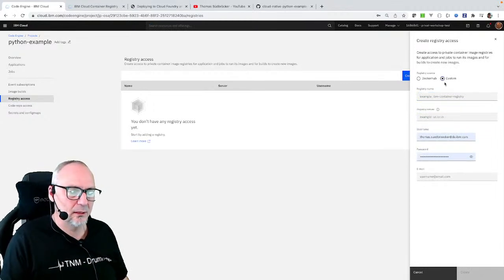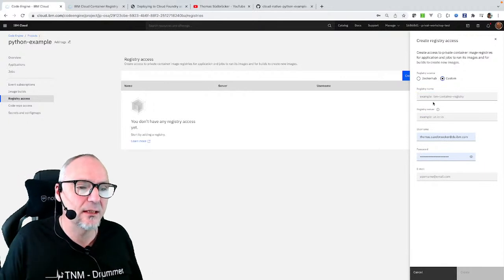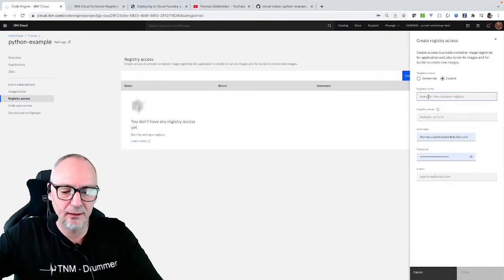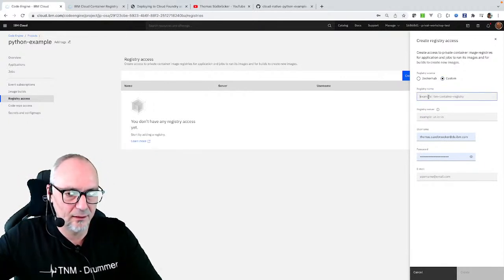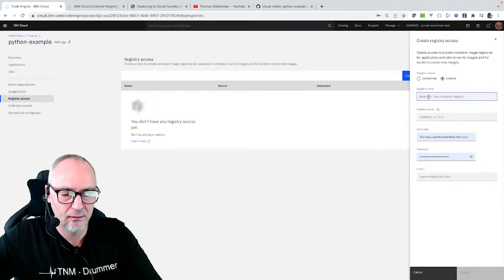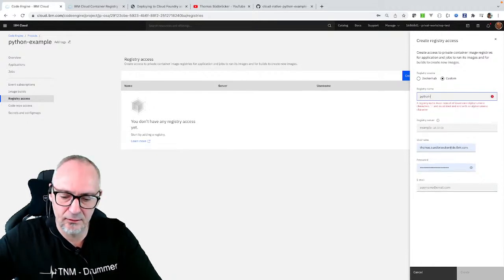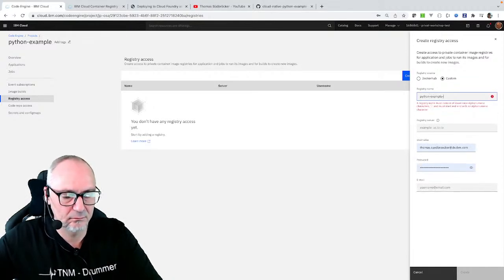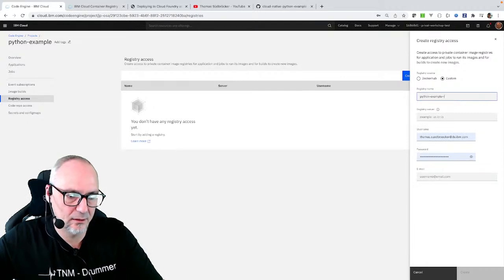We give it a name. So I say it here, that is my Python example registry key.